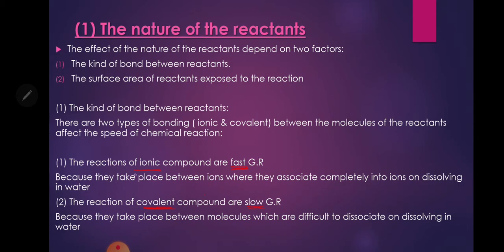طيب بيقول لي ليه الرياكشن of the ionic compound are fast. بيقول لي because they take place between ions where they dissociate completely into ions on dissolving in water. But in covalent compounds the reaction takes place between molecules. يبقى احنا عندنا لو ionic compound يبقى الرياكشن هيحصل between ions، انما لو covalent compound الرياكشن بيكون between molecules.